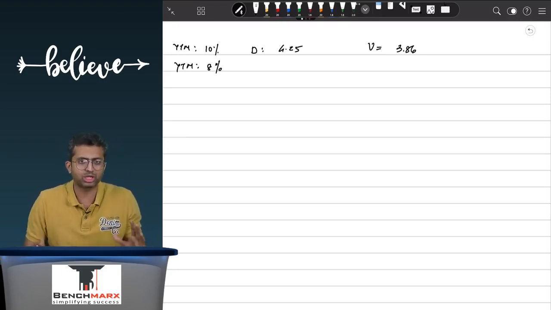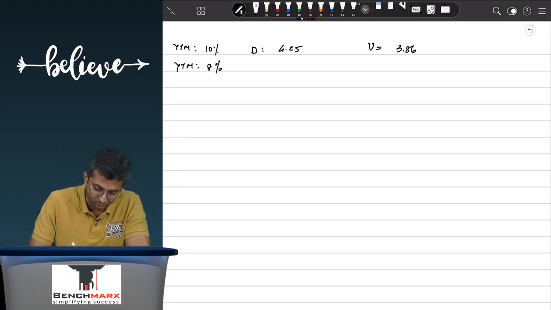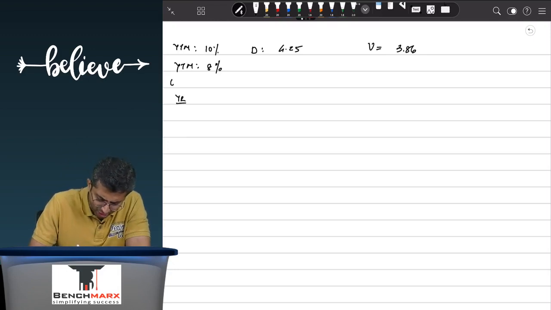Your duration does not remain the same. If you want, you can do this calculation as well. Over here, this is not required. This is just extra working because we are going into the convexity concept. Over here, 1, 2, 3, 4, 5, we're just adding some additional burden for our overall understanding.